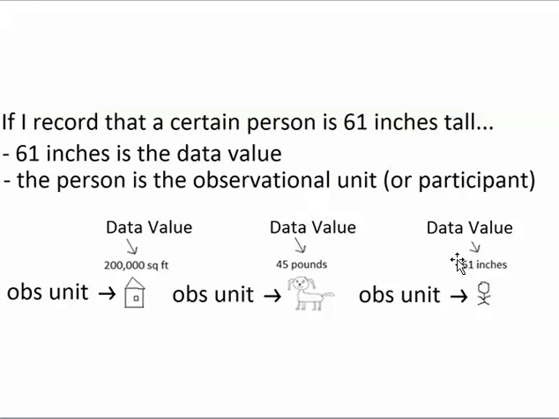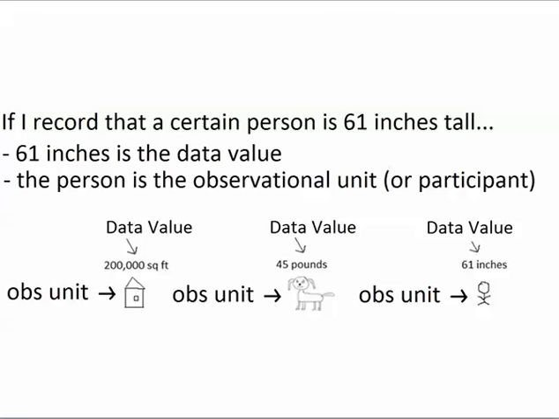When you're collecting data about a person, and that person is participating in a study, then you would usually call that person a participant instead of an observational unit. The reason why is because you want to acknowledge that that person is actively participating in a study. So a human observational unit is usually called a participant, even though a person who is participating in a study technically is an observational unit.